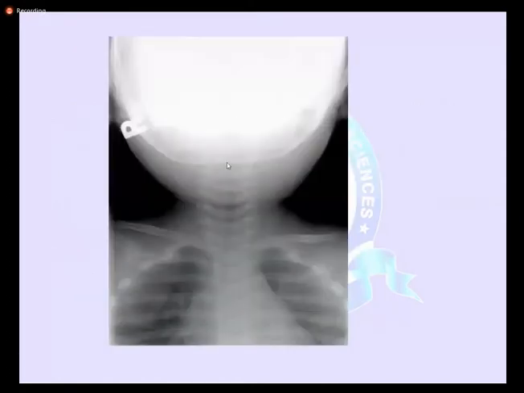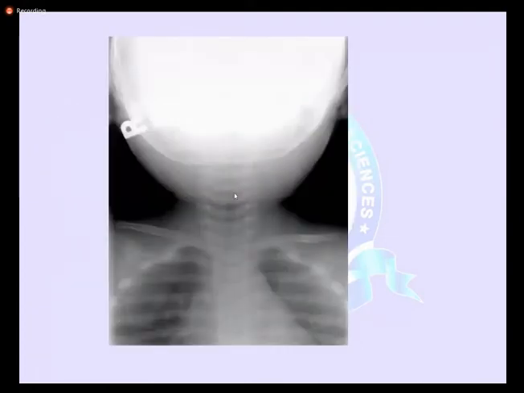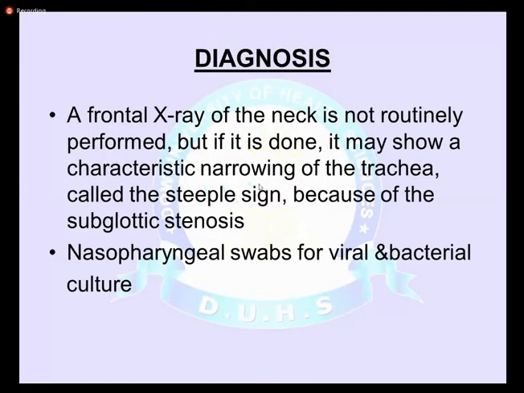How do you say this is the steeple sign? This is the steeple sign. That is the swelling due to the edema of the subglottic region. There is narrowing of the trachea, called the steeple sign.